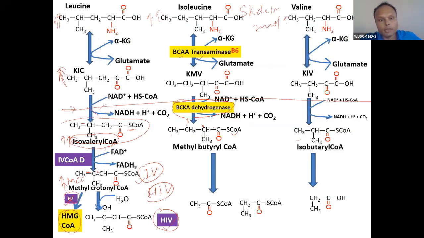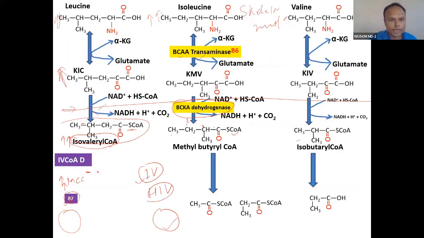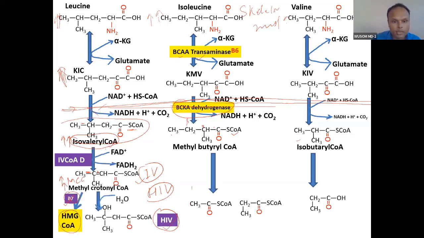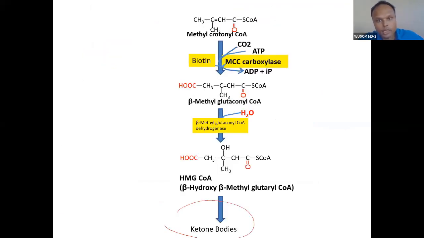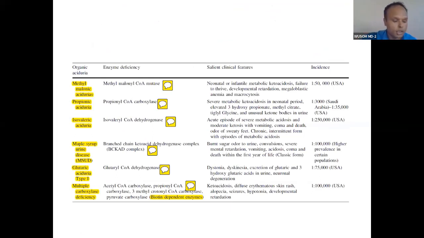And don't be confused with the picture, though it seems complicated. I just wanted to show this. Only 2 steps are absent. All the branched chain amino acids undergo the same type of catabolism up to this. If it is blocked, this will be raised. And I wanted to show that isovaleric acid is part of leucine catabolism. Hydroxyisovaleric acid is also part of leucine catabolism. That is what I want to show. Okay, so I hope you understood.